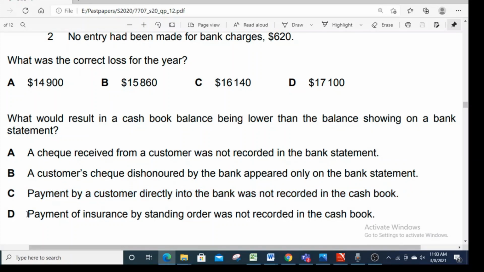Let's evaluate D also. Payment of insurance by standing order was not recorded in the cash book. So there is a payment which we have not recorded in the cash book. So cash book is still showing more balance than bank statement considering option D. So option C is our correct answer. Due to this, cash book will show less balance than bank statement.